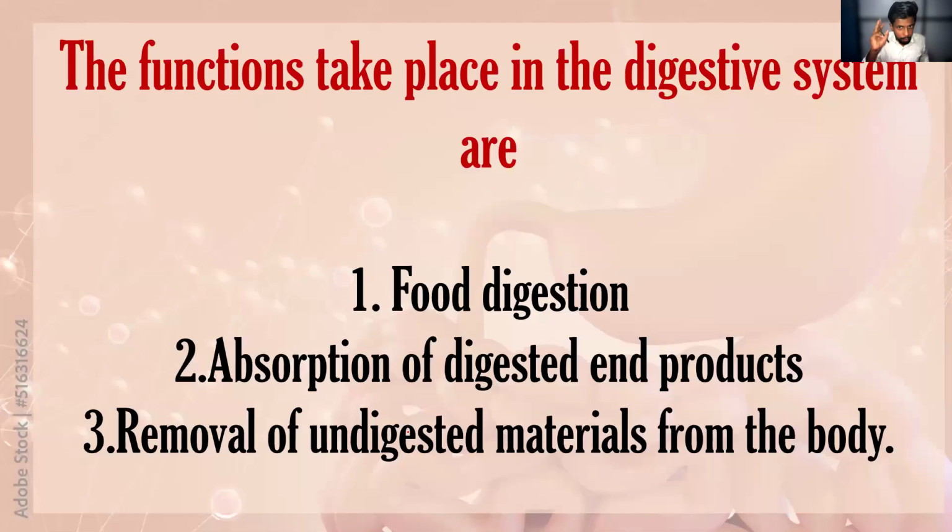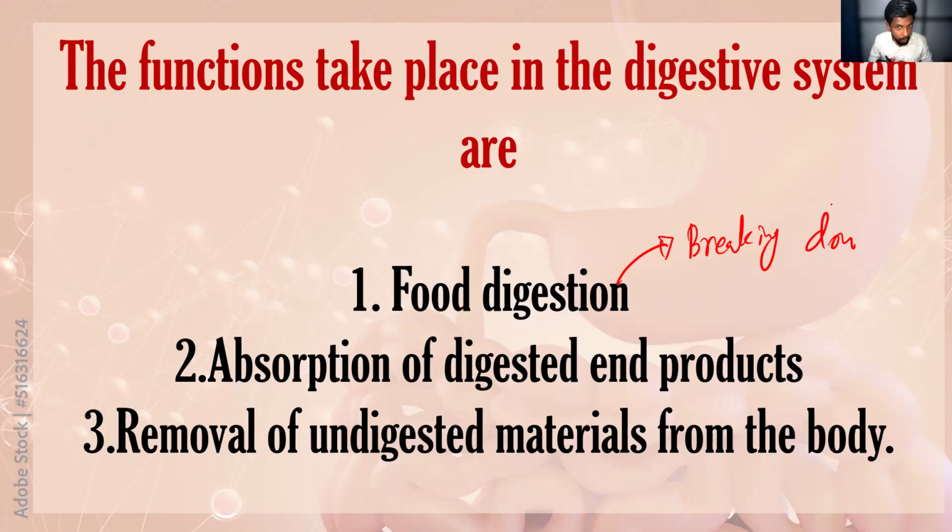What are the main three functions of the digestive system? The first is food digestion, that means breaking down the food into small pieces. Earlier we had discussed the definition. Second one, absorbing the food into the body.